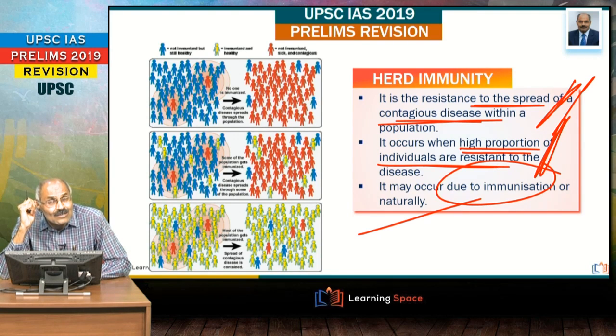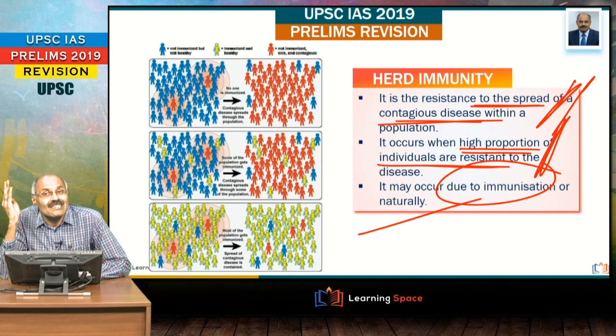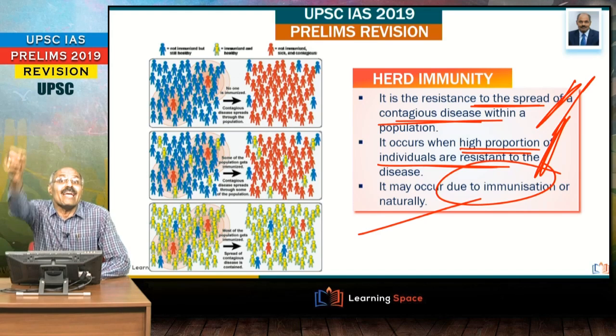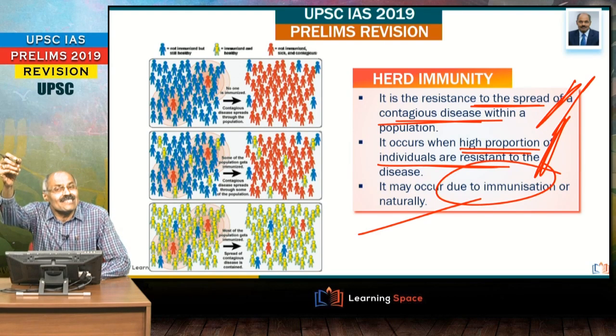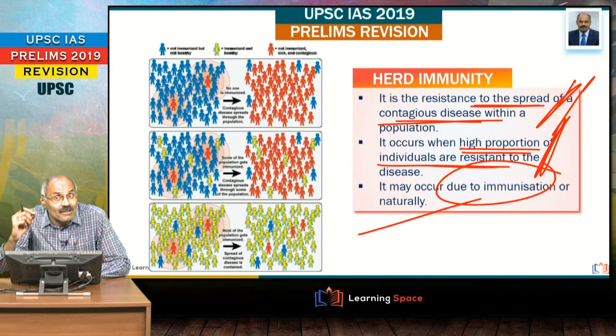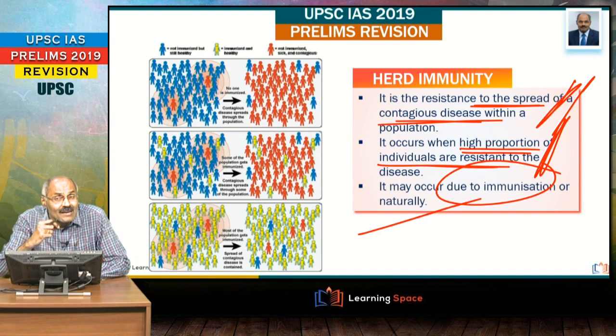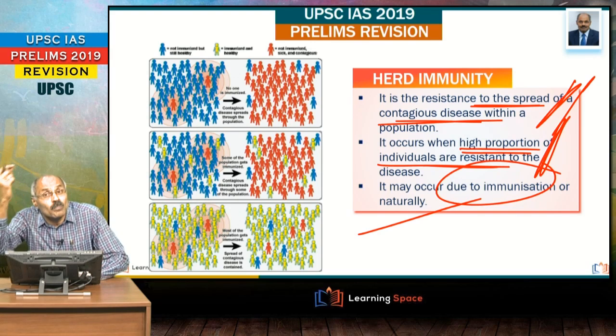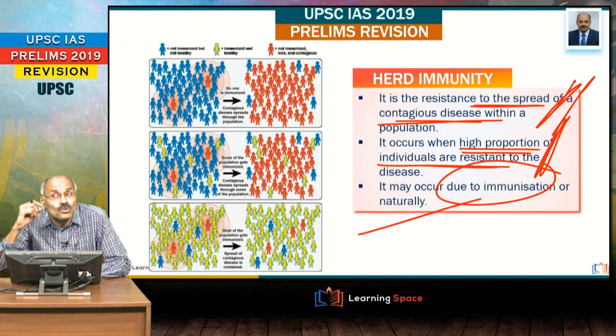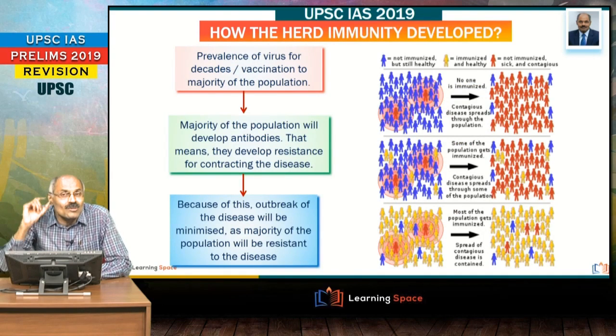That means through the immunization, what happens? More and more people will be resistant to the disease. Outbreak chances are minimized. Similarly, when the virus is prevalent for decades in that area, many people will be resistant to the spread of the disease. So, herd immunity may happen due to immunization or naturally.